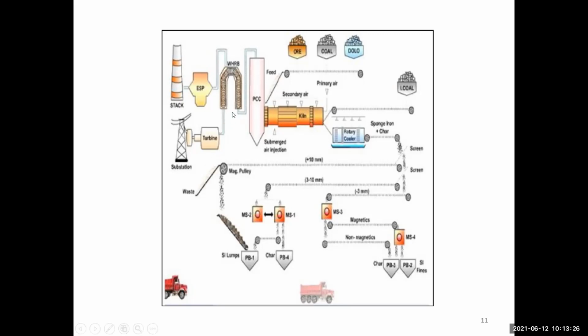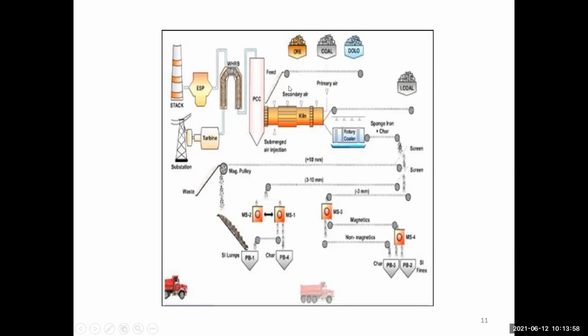Actually, the turbine: how to run the turbine? Any idea? The turbine runs through the boiler. The treated water is transferred to the boiler. The boiler generates the vapor.